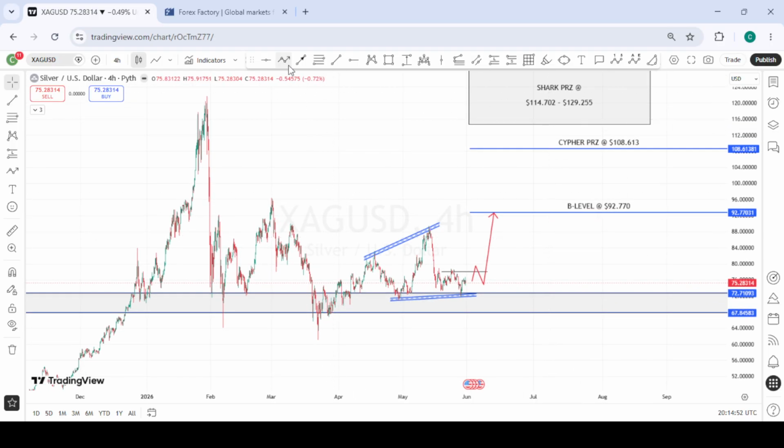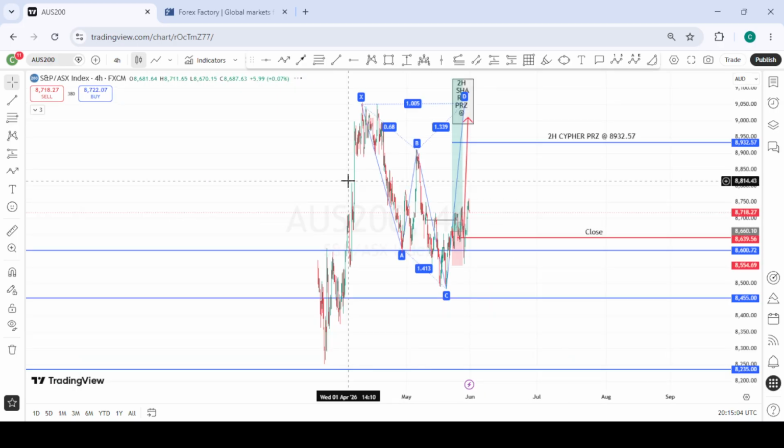Price can also fail us on the bullish momentum, break below this zone, come for a retest and continue to the downside. So we just have to be patient and see how price develops. Then we take our position on silver.